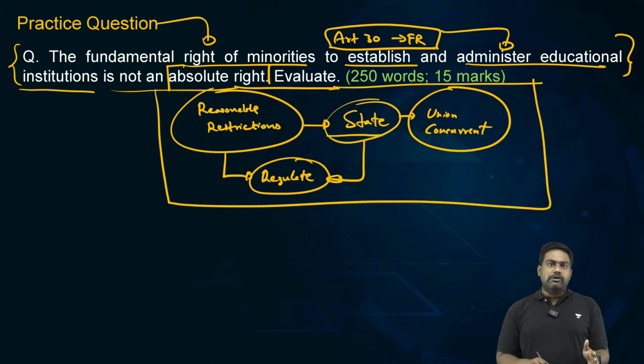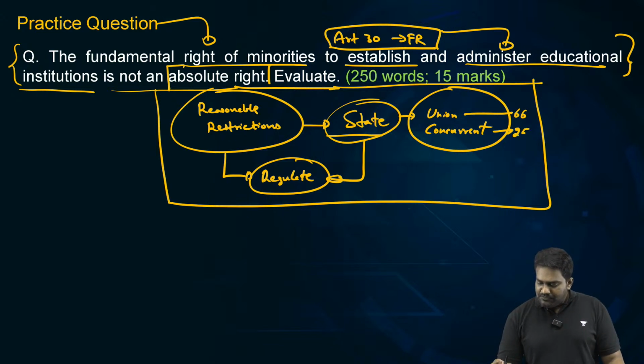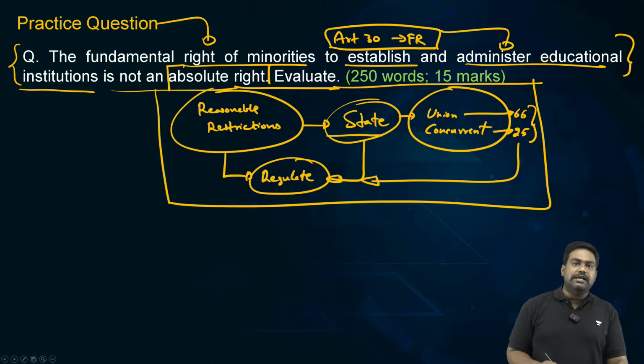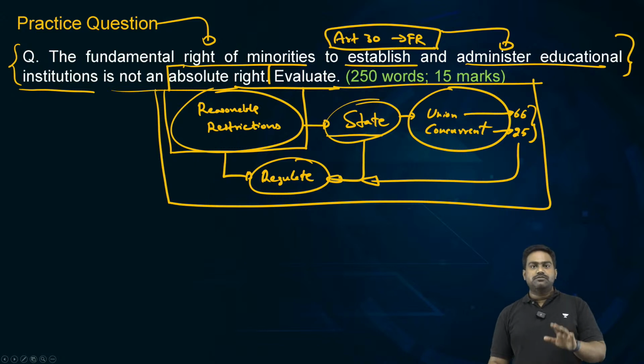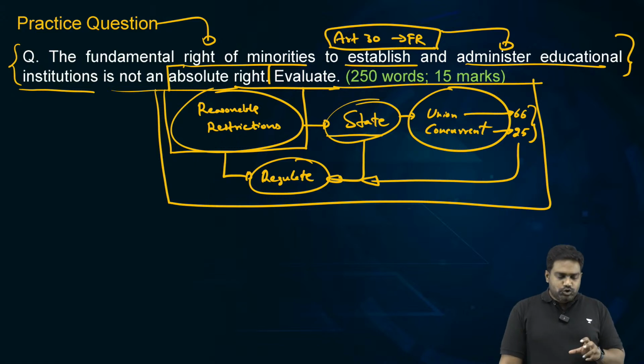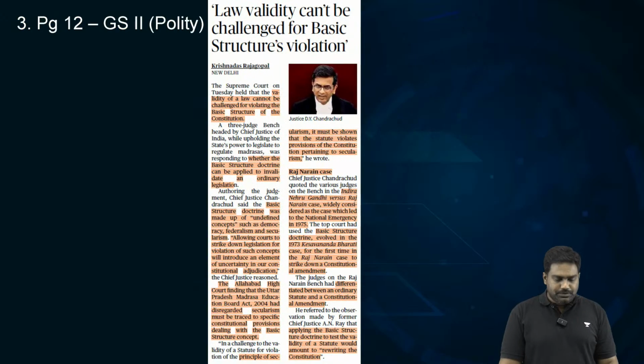It's not against secularism or fundamental rights. It's not a violation of the basic structure. There is a reasonable restriction here. The central government under entry 66 and the state government under entry 25 can regulate and lay down standards and quality measures even for minority institutions. And this is not a violation of the fundamental right. So that is what we learned. If you can present this in the form of an answer and explain all these arguments, that would complete your answer for this question.